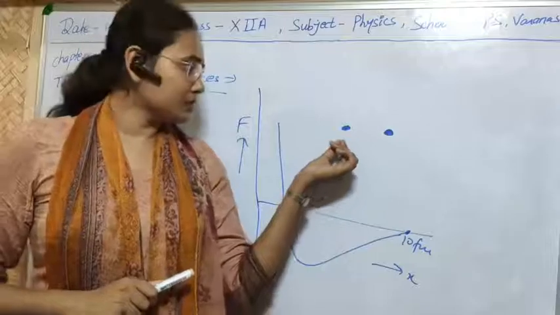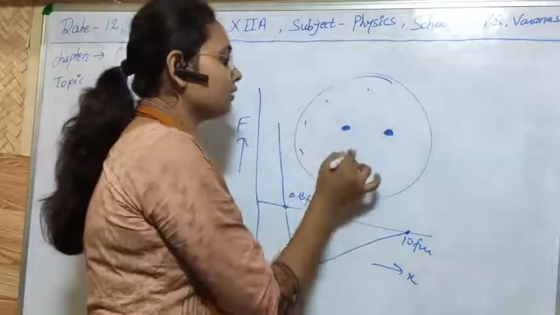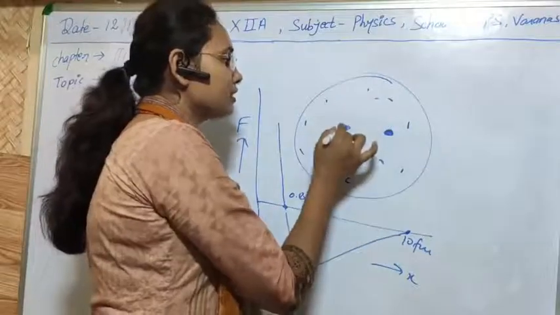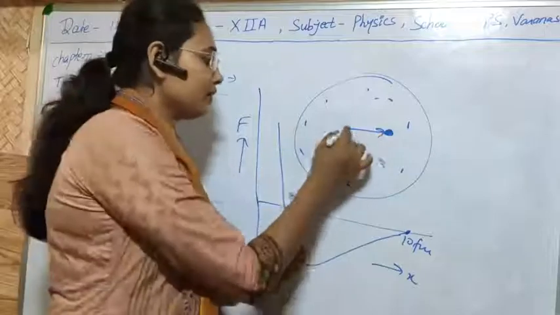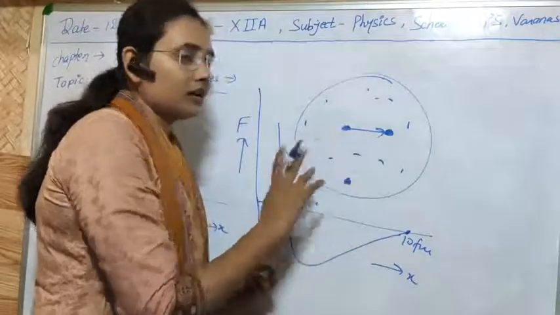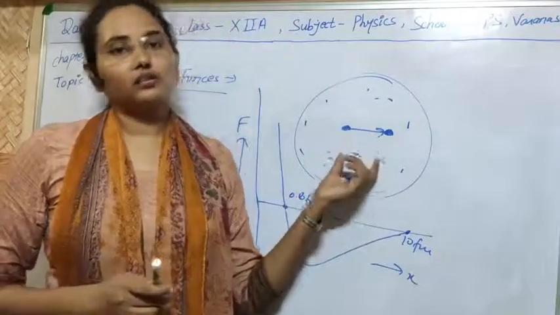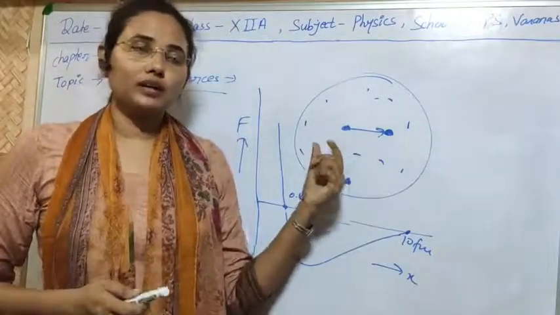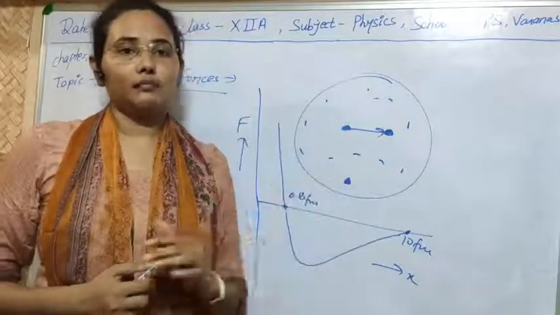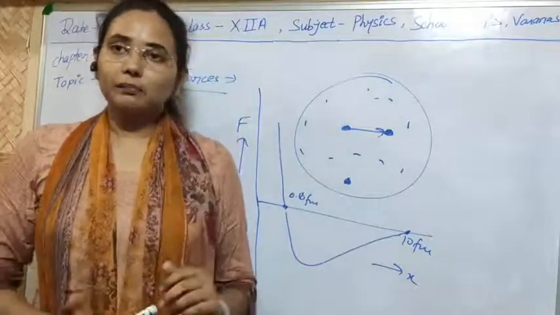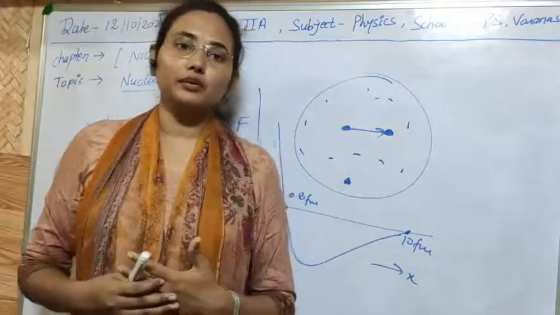Suppose this is the region of the nucleus, and there are so many nucleons. This nucleon will affect only its neighborhood particles. It will not affect a particle which is not in its neighborhood. That's why they have the saturation property, meaning they can affect only their neighboring particles, not all the nucleons. So I think what nuclear force is and what the properties of nuclear force are is now clear to you.